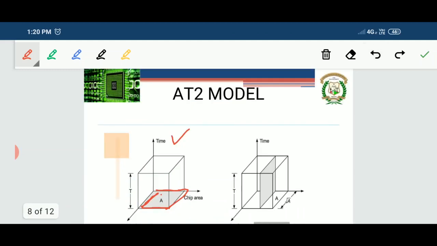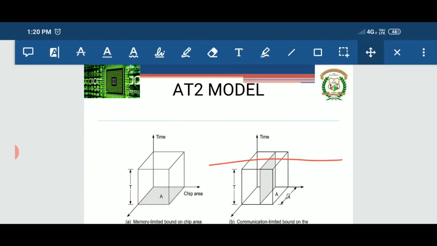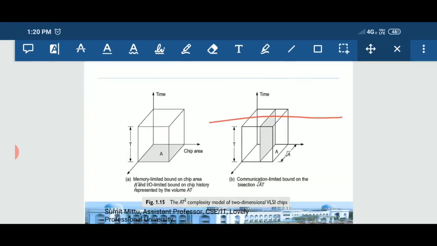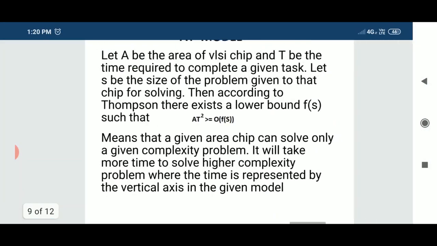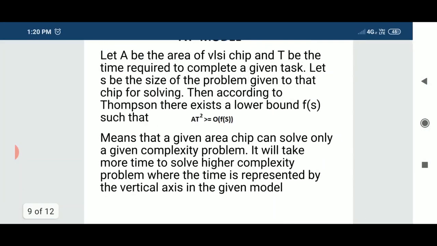See, this model which I am just elaborating now in the next slide, try to understand that this is called the AT square model. In the VLSI model, the first is memory. The memory is directly related with the area. As I showed you in the previous slide, the bottom or 2-dimensional area whatever we are specifying directly determines the memory on the chip.